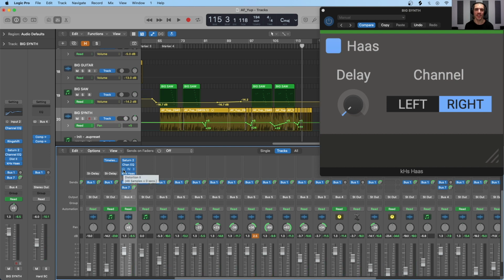So you can use the Haas effect to spread a mono channel into the stereo field to widen a stereo channel. And you can also automate the Haas effect to get really interesting results across the stereo spectrum.